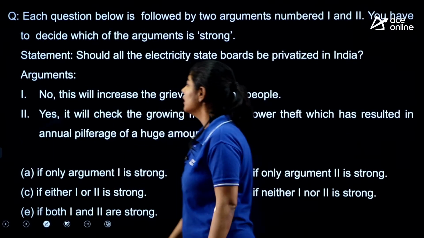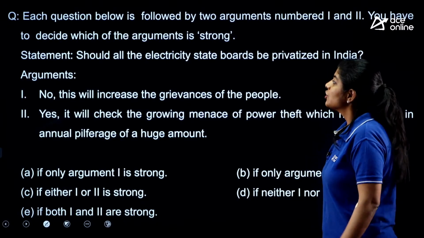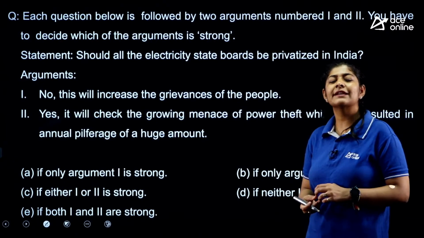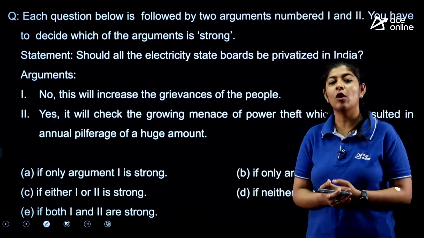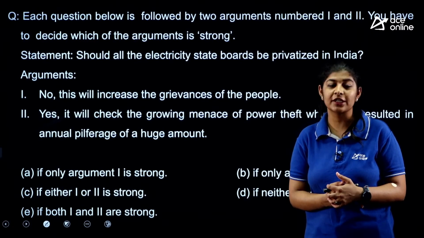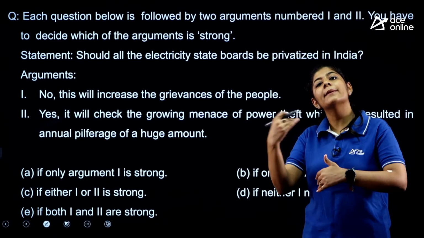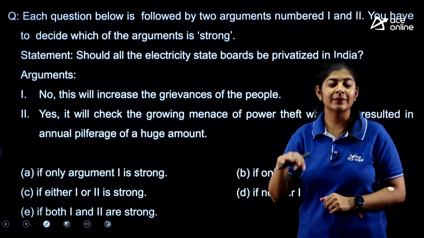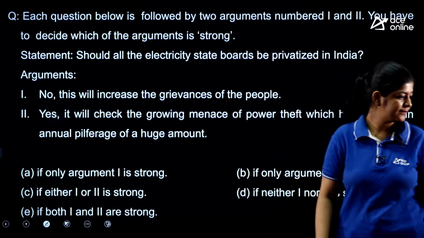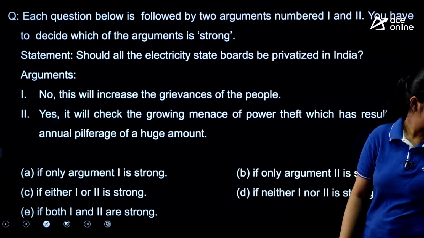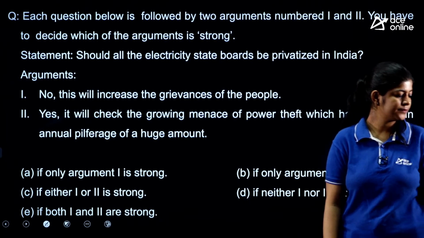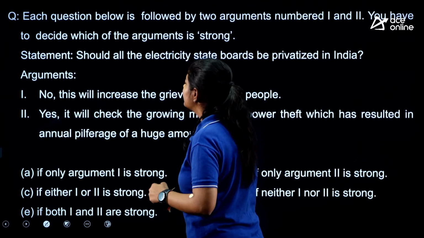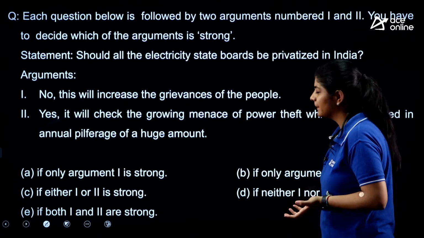Next one. The next statement says that should all the electricity state boards be privatized in India. Here, all the electricity boards we have all over India, should we privatize them, meaning convert them to private? Okay. Accordingly, again we are having two arguments and you need to select which one is the strong one. It's a very simple one. Here the first one says that no, this will increase the grievances of the people.